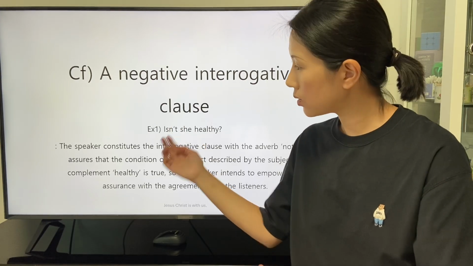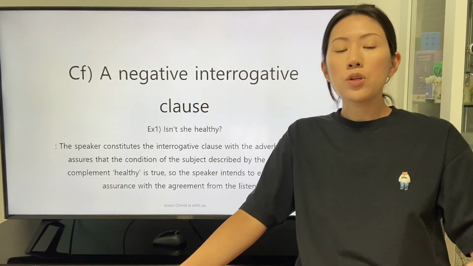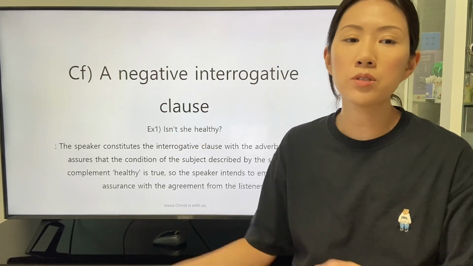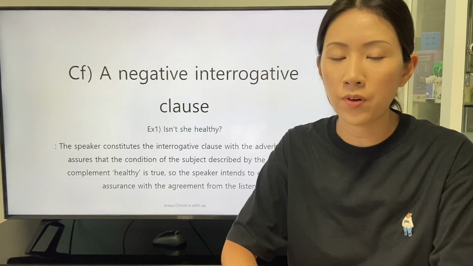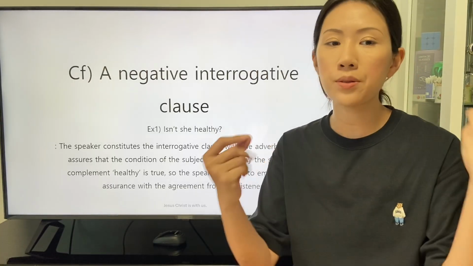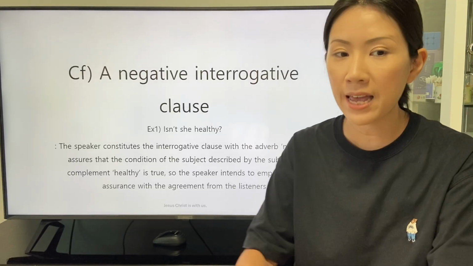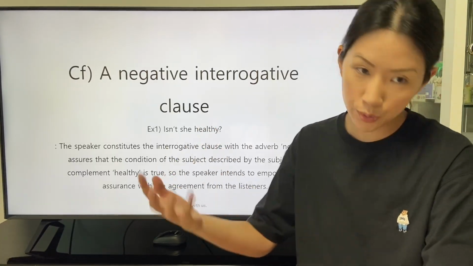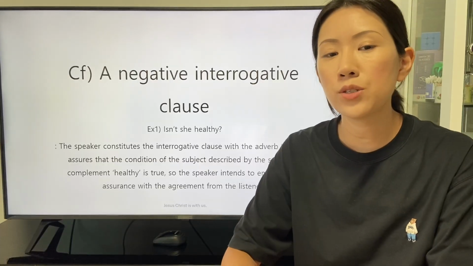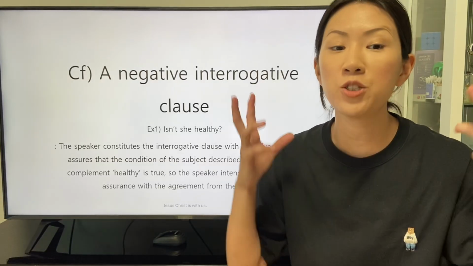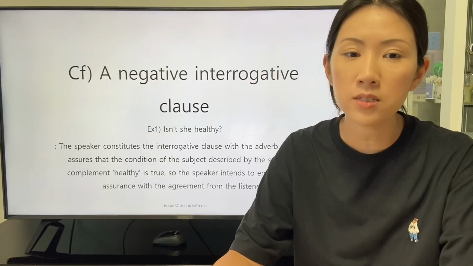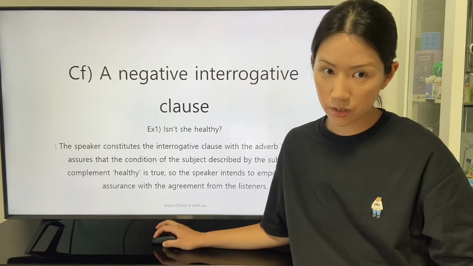Is she healthy? The speaker constitutes the interrogative clause with the adverb not, who assures that the condition of the subject described by the subjective complement healthy is true. So the speaker intends to empower the assurance with the agreement from the listeners.